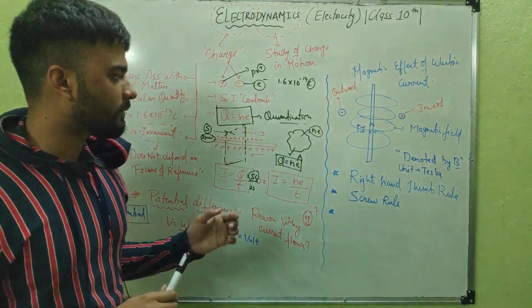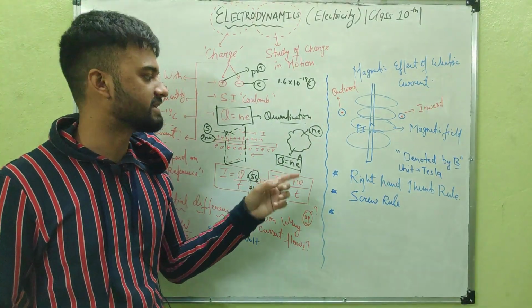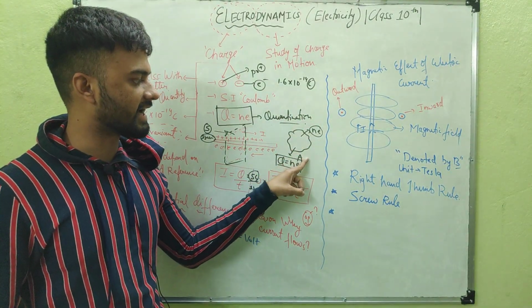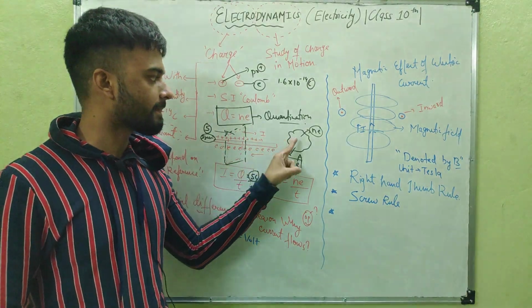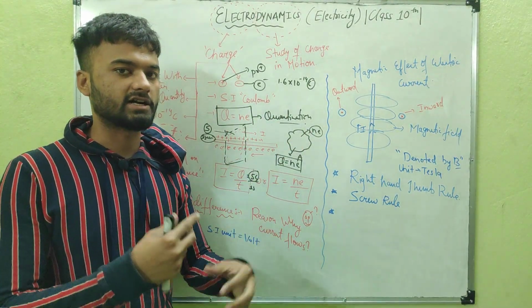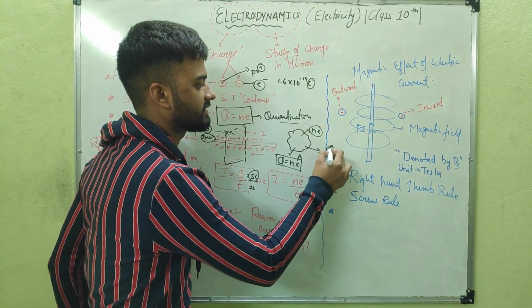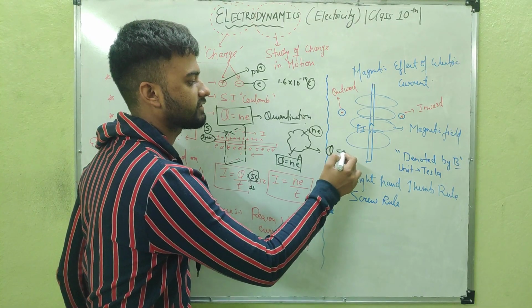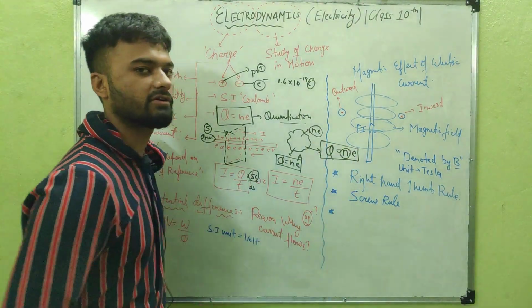Another property of charge is quantization of charge, which means if I have a body A, then the charge on this body is an integral multiple of the charge on an electron. If the charge on the body is q, then q is always an integral multiple of the charge on an electron, where n is the number of electrons.